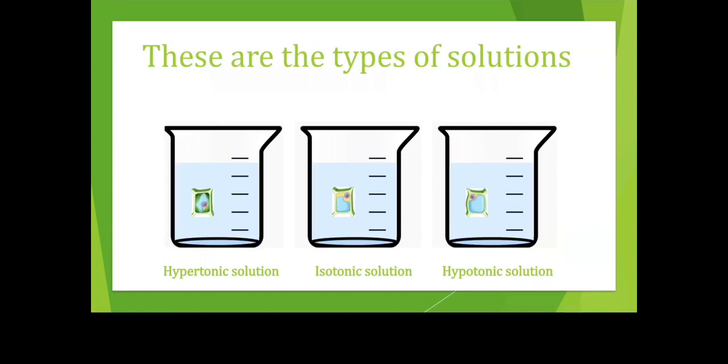I'll just give you a small key to remember all these three types of solutions. Now just read the names: hypertonic, isotonic and hypotonic. The word that looks awkward to us is isotonic solution because it doesn't match with both. Isotonic solution is a type of solution which has an equilibrium state. It is just the same as the earlier.